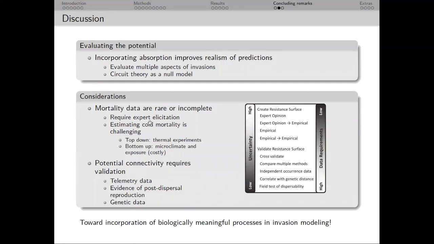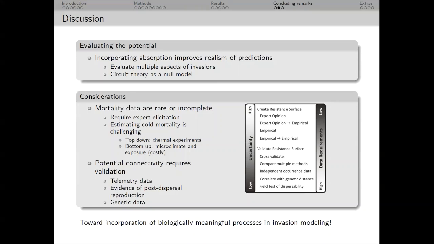So now I want to discuss a little bit about this model. First, its potential to improve the realism of predictions by evaluating multiple facets of invasions, not just dispersal and the resistance of the landscape. But this could actually pose circuit theory as a sort of null model in which the spread has no effect by mortality.